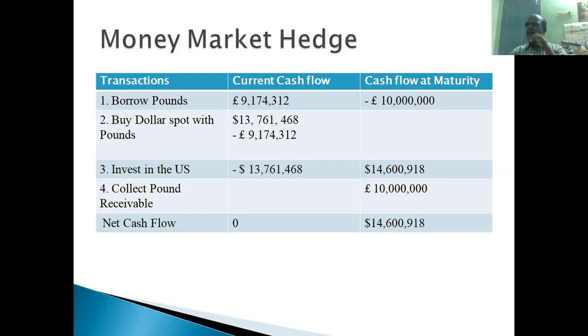So this is the way money market hedging is done to reduce the impact of exchange rate fluctuations. Whatever exchange rate fluctuation is happening in the spot market, I mean the currency market, those spot market transactions will not disturb the Boeing Corporation. Boeing Corporation has already made a contract for money market hedging. Through this transaction, they have determined the exchange rate. Now itself they decided that after 1 year, when British Airways settles the amount, the exchange rate will be around $1.46 per pound, right? That is one hedging.